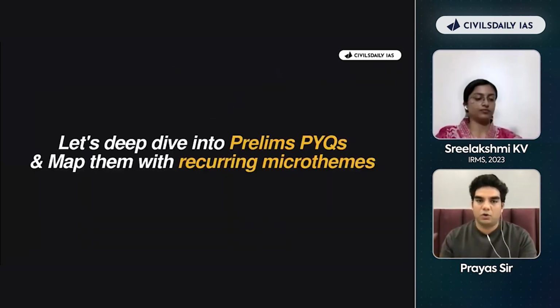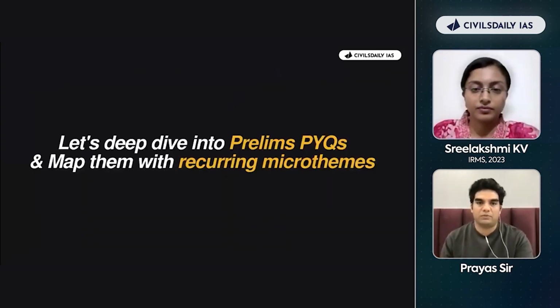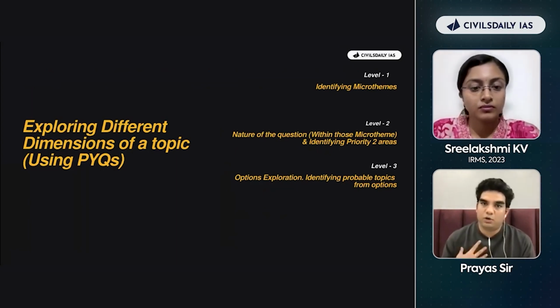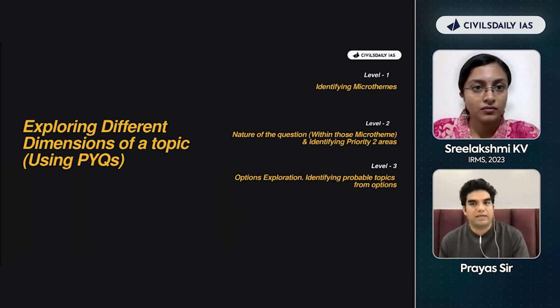Let's just go deep dive into some recurring micro themes for prelims. There are 3 levels, different dimensions. One is, first you have identified the micro themes. Second, this is again, I'm trying to draw a contrast between how a first attempter thinks, how a beginner thinks, and how a repeated attempter thinks. That is the whole point of this webinar, because this month तक ये कर लेना, वो कर लेना, 10,000 वीडियोस हैं YouTube पे, मुझे उसके बारे में बात नहीं करनी.